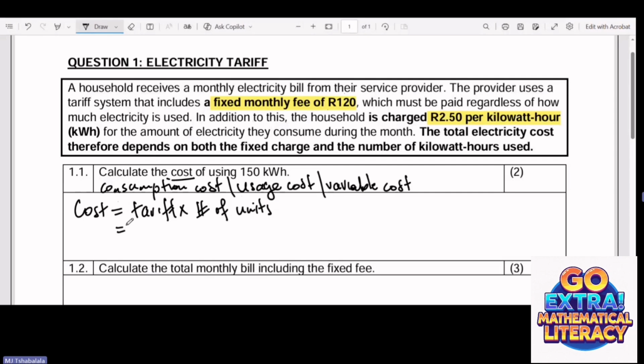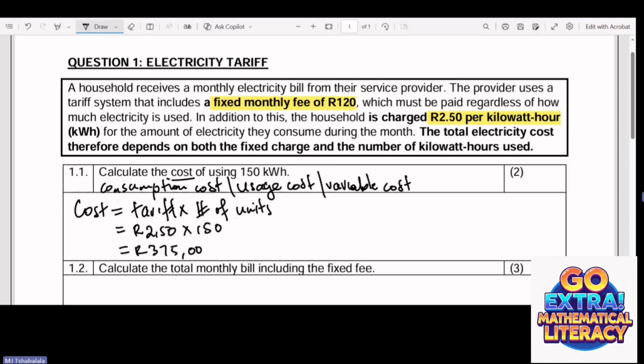Now if we do our calculation, our tariff in this case is 250 times how many units they've used. They've used 150 kilowatts. So this gives us around 375 rand. So that's what these 150 units will cost: 375 rand.